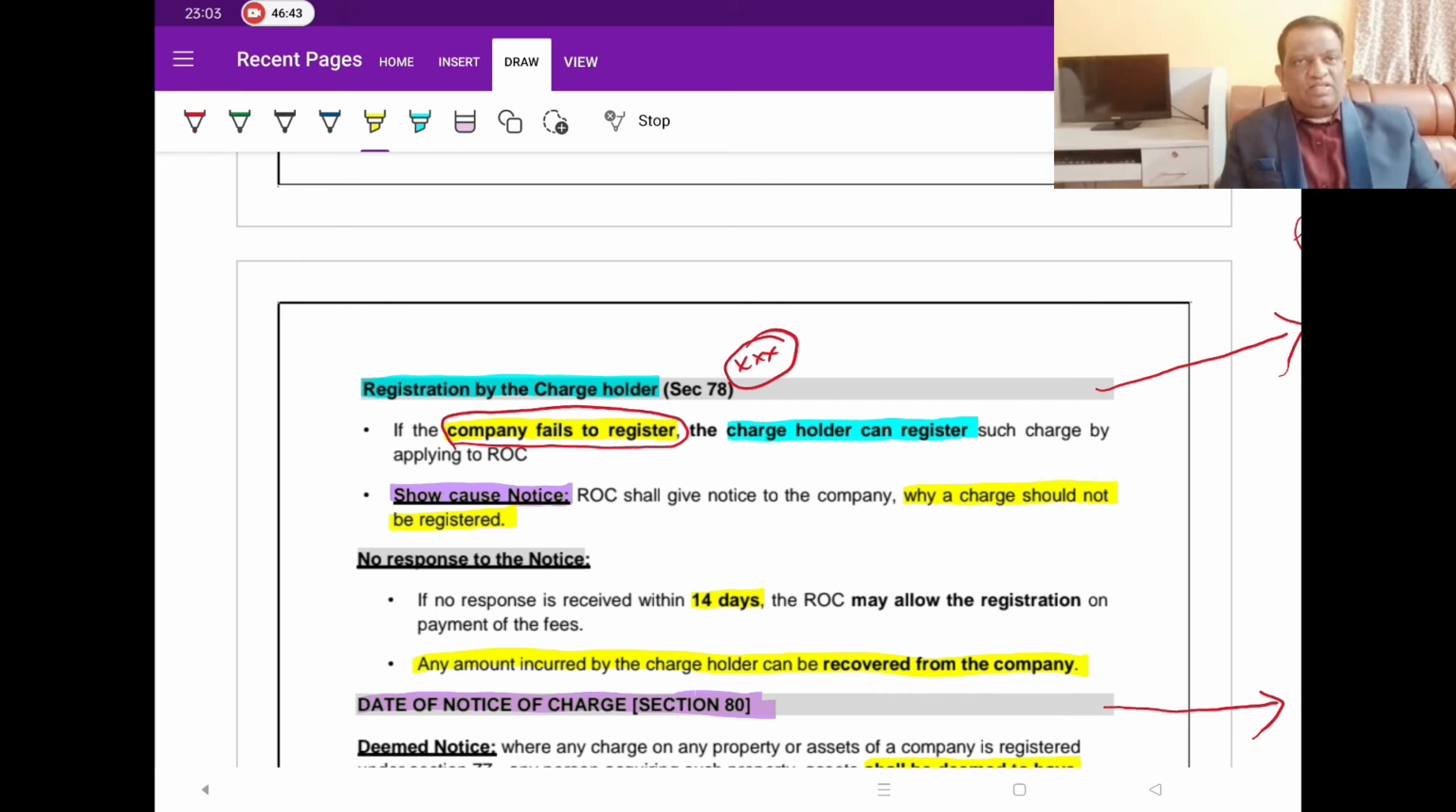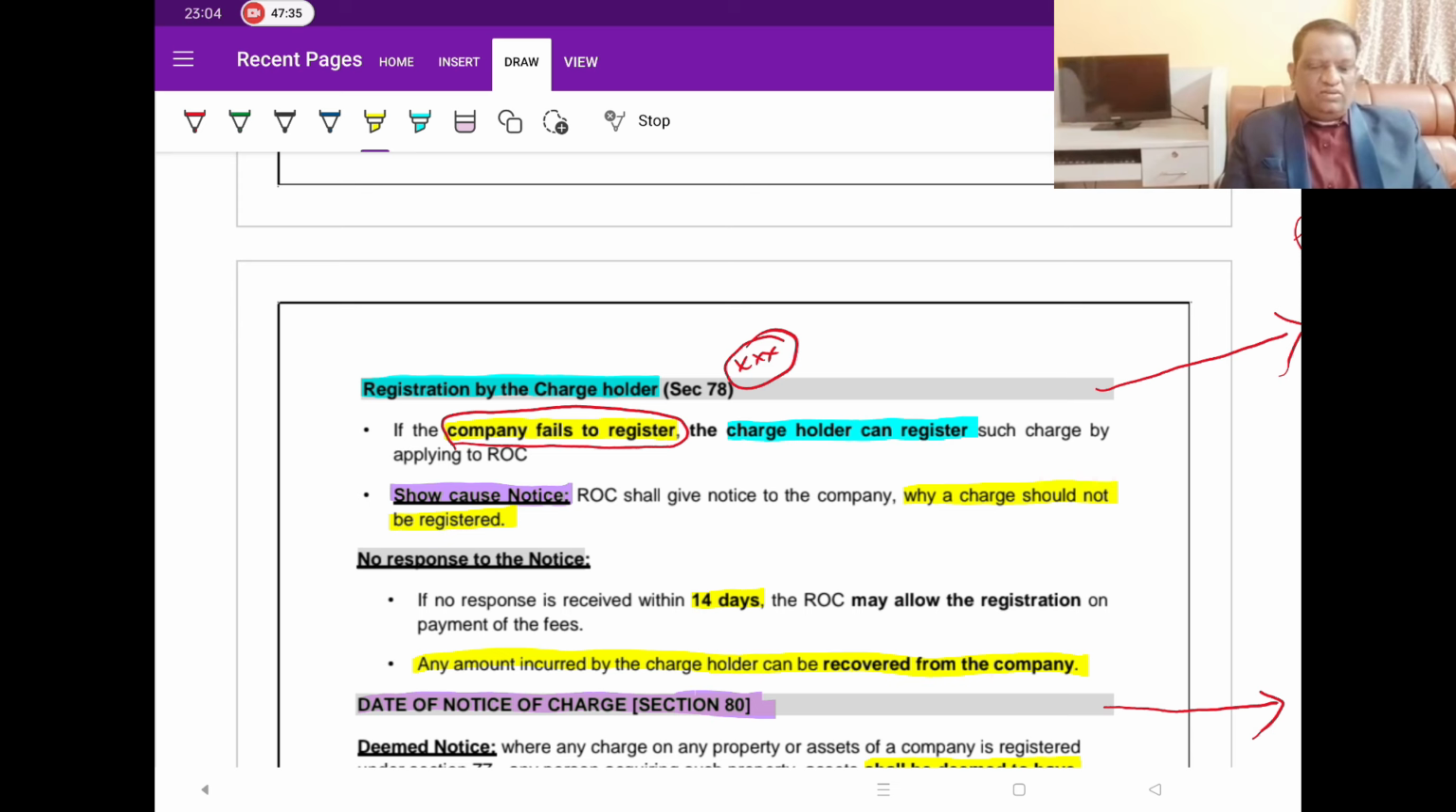Now once you pay the amount, the ROC will look at two documents, the CHG1 or CHG9 that you are filing with him, along with the other documents. If he is convinced, then he is going to issue one certificate called CHG2, Certificate of Registration of Charges. He will give one copy to both the parties.